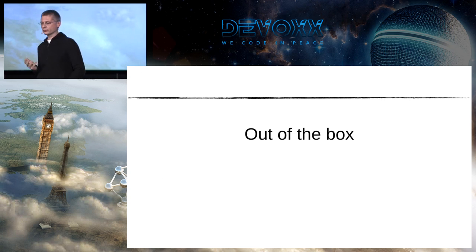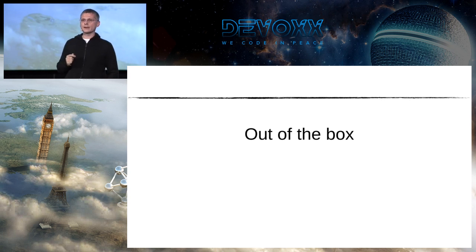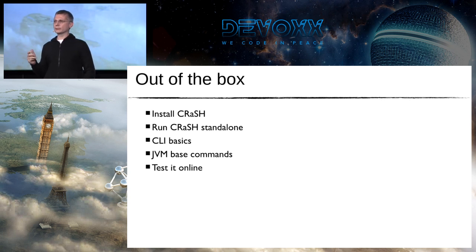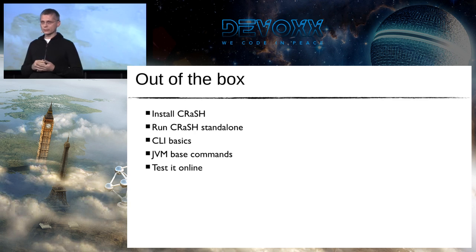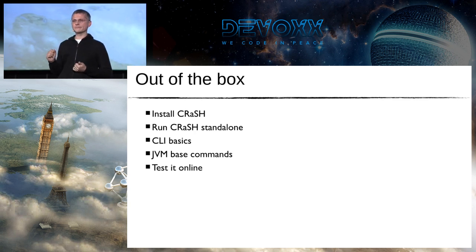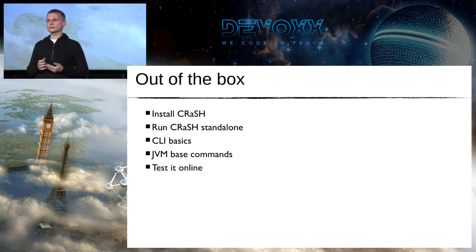So the first presentation we do, we call it out of the box. We have 4 presentations, and the first one is really to get you familiar with CRaSH. We will download it, install it, and review the layout a bit. In this part, we'll focus on the standalone mode of CRaSH. It means it will run its own virtual machine, and we will execute basic commands to show you what you can do out of the box with CRaSH.